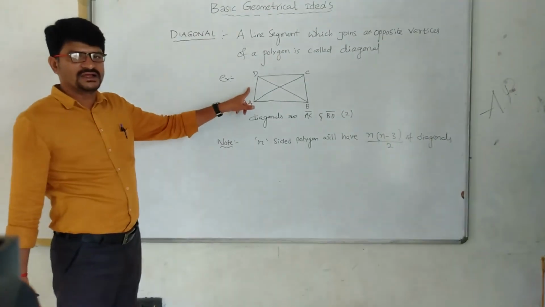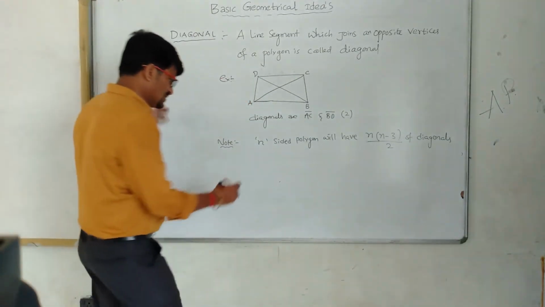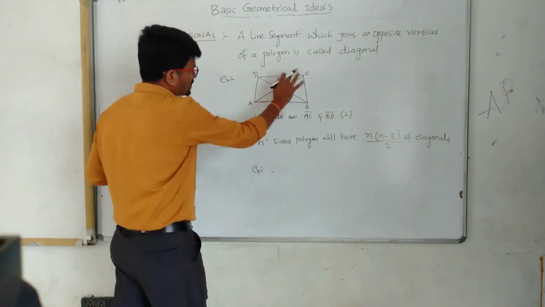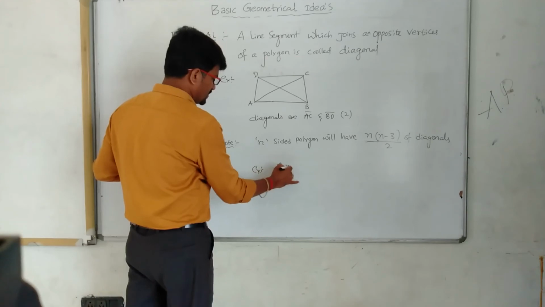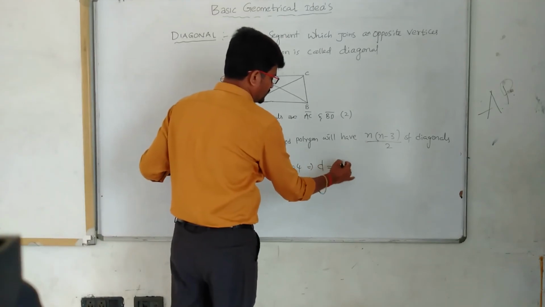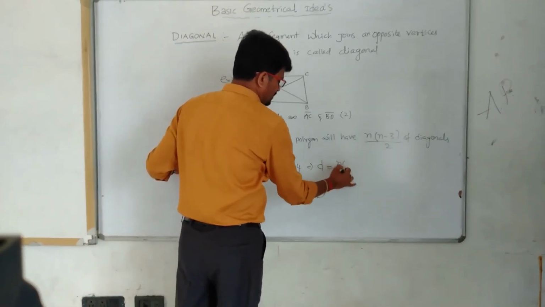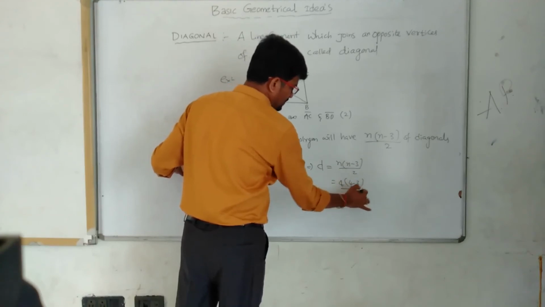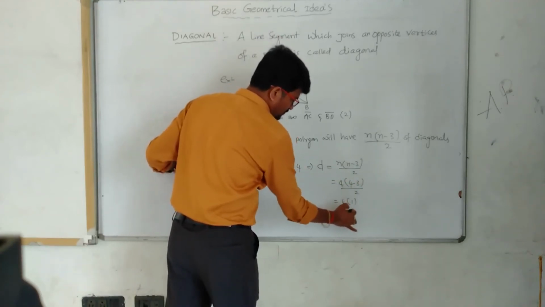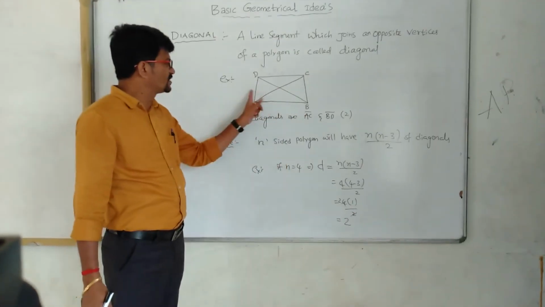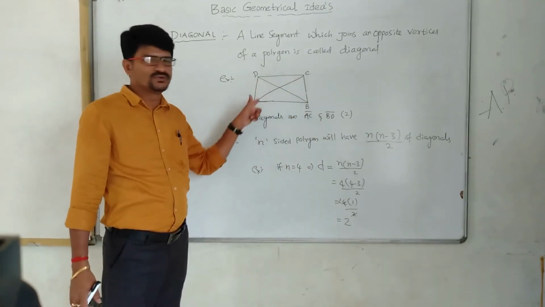Let me give you an example. This is a quadrilateral with 4 sides. If n is equal to 4, then the number of diagonals is n into (n minus 3) by 2, which implies 4 into (4 minus 3) by 2. So a 4-sided polygon will have only 2 diagonals.